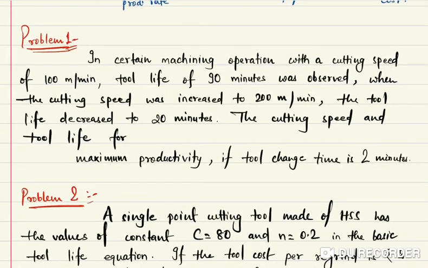In one problem we are seeing, in a certain machining operation, a cutting speed V1 is given and tool life T1 is given, and a change was observed when the cutting speed was increased. If you are increasing the cutting velocity from 100 to 200, the tool life is reducing from 90 to 20. Now it is to be found what the cutting speed and tool life are for maximum productivity, means maximum production rate, if the tool change time is given as 2 minutes.